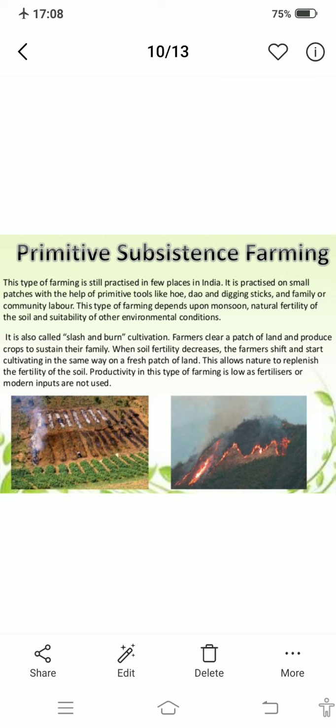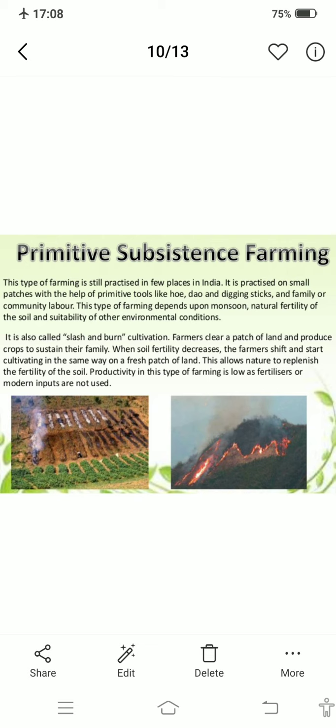And when the soil fertility decreases, the farmer shifts and clears a fresh patch of land for cultivation. It is known by different names in different parts of the country. It is also known as jhumming in northeastern states. And what are the features of this type of farming? First is land productivity is low. Why is land productivity low? Because they use a limited area, a very small patch of land. That is why productivity is low; if they take a small land, production will also be less. So first, land productivity is low in primitive subsistence farming.